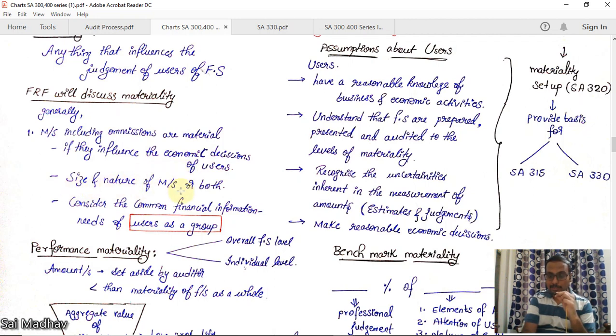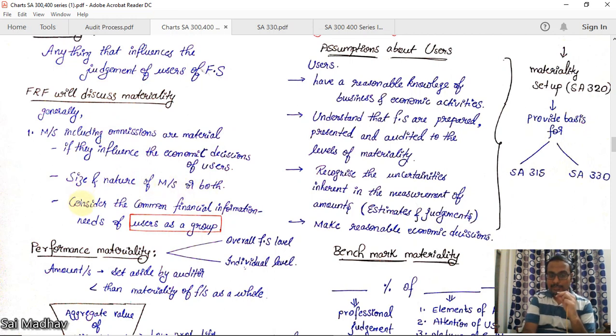Size and nature of misstatements are both considered. If an entity has 100 crores turnover, for that entity 1 crore may be material. Suppose an entity has 10 crores turnover, for that entity 10 lakhs may be material. So it is highly subjective. So size is material. And nature of misstatement: even if there is 1 lakh that is not paid to GST authorities, the nature is GST amount, so it is material. Depending on the nature also, we should discuss the materiality of a misstatement, or a combination of both.